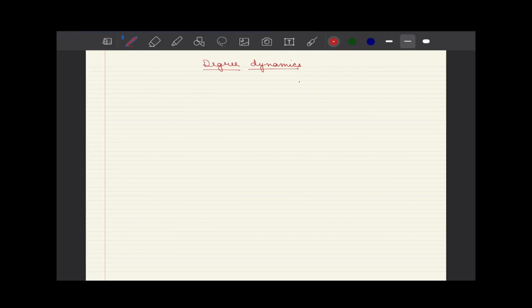Hello friends, welcome to our next lecture on degree dynamics of BA models. We learned last time that two of the essential conditions for Barabási-Albert networks, or BA networks, to evolve are growth and preferential attachment. So when we are talking about growth, we are talking about more and more nodes joining the network.